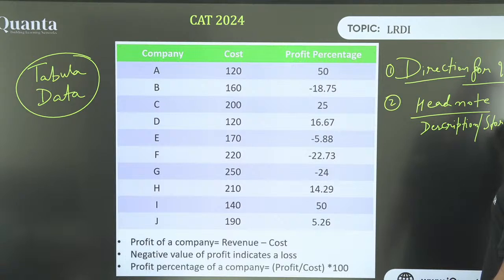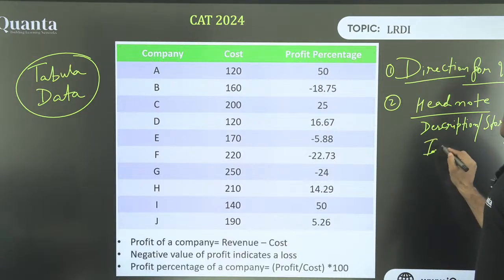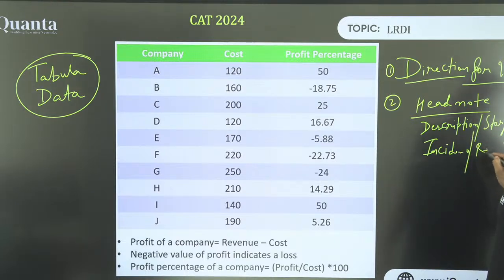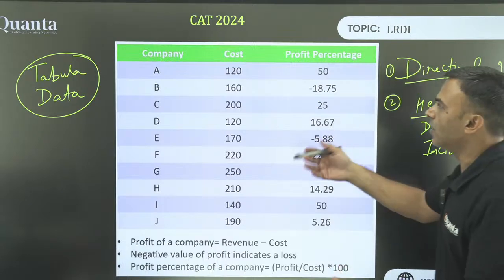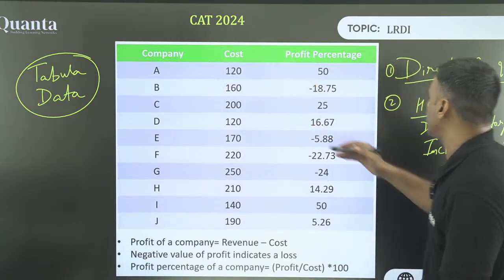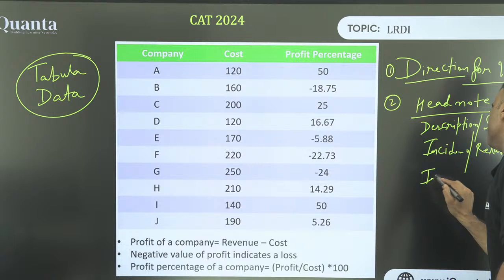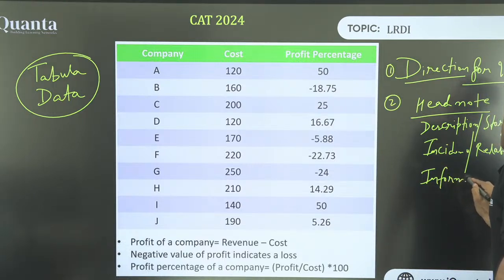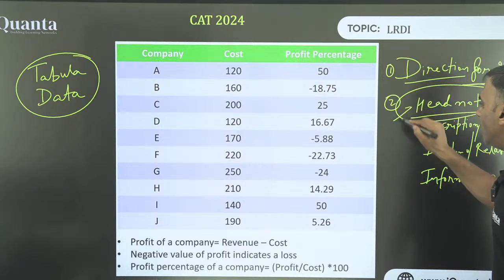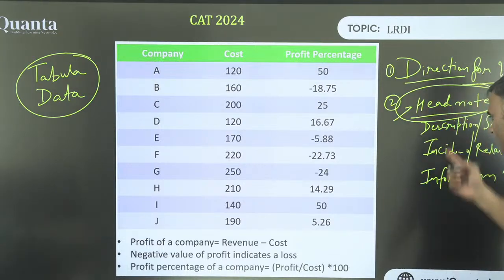There are some incidents mentioned, events mentioned, okay? There is some relationship described, okay? There is something about, you know, profit and loss, company, cost, profit, this kind of information, all that is given. So that is what I mean by saying head note. The word head note may not be written, but this is what you have to look for.